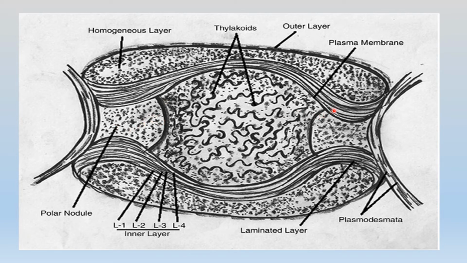For example, if this is the somatic cell, there will be just one polar nodule, and the terminal cell wall will just have the cell wall portion, not the polar nodule. So this is an intermediate heterocyst, so it has two polar nodules, and we see that there are thylakoids. In these thylakoids there is only PS1, that is photosystem 1, not photosystem 2.